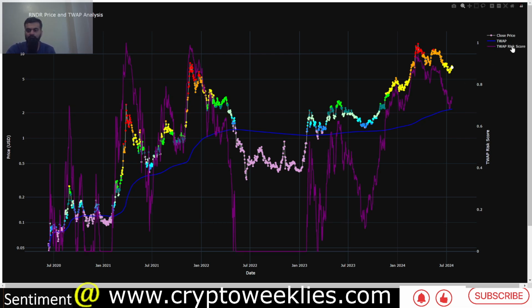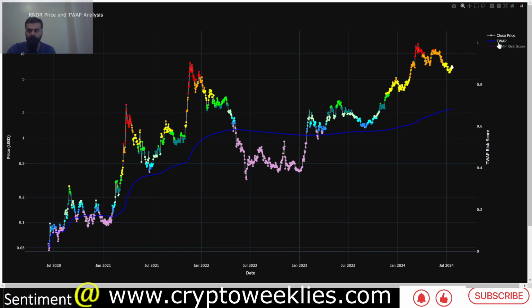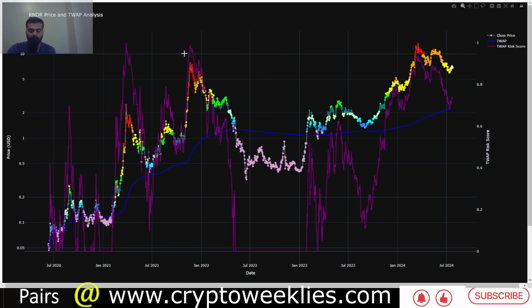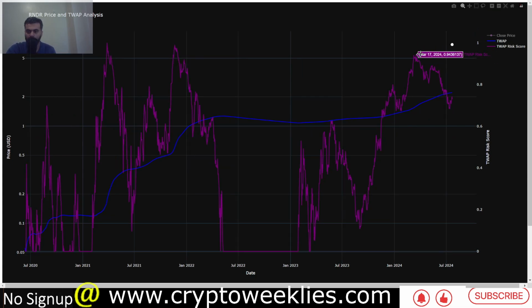Once they culminate, usually when the risk scores are above 0.8, over here you can see in the last bull market the risk went to around 0.98, and over here, if we get rid of this, the latest March 17 peak that Render had, the risk was at around 0.94. You can see right now the risks are slightly lower than that, but again not as low as Render had during the bear market, essentially zero risk.